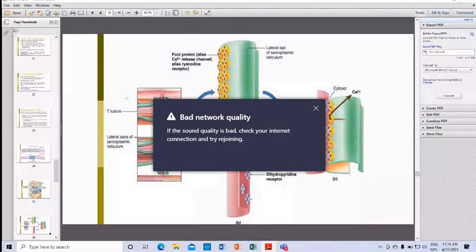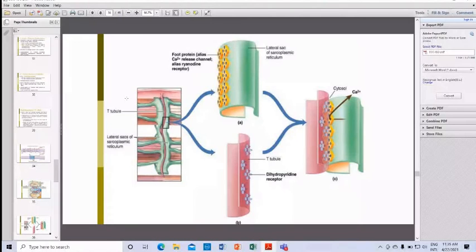So what happens is, this is the dihydropyridine receptor. This fits into the ryanodine receptor. See, they communicate, then calcium is released from the sarcoplasmic reticulum.